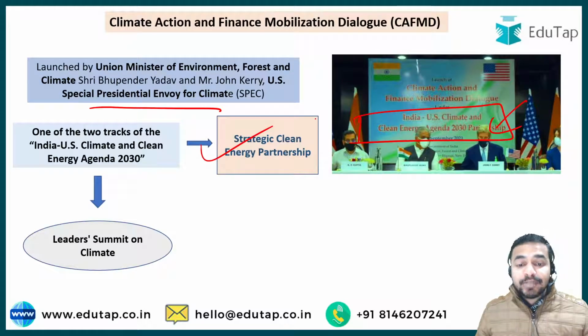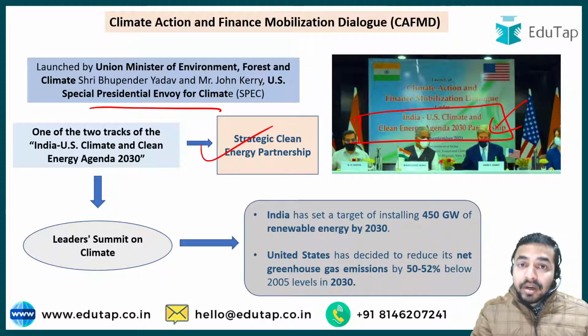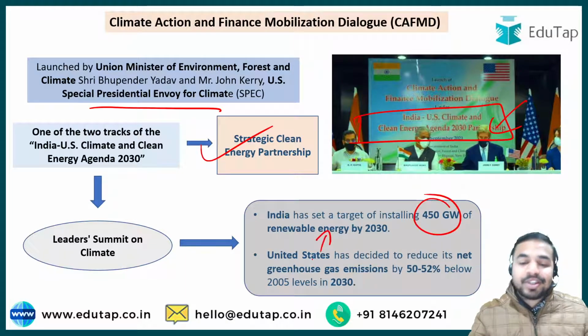When this dialogue was launched, during this summit, both the countries announced some targets regarding climate change that they are required to achieve in the upcoming period. India has set a target of installing 450 gigawatts of renewable energy by the year 2030.